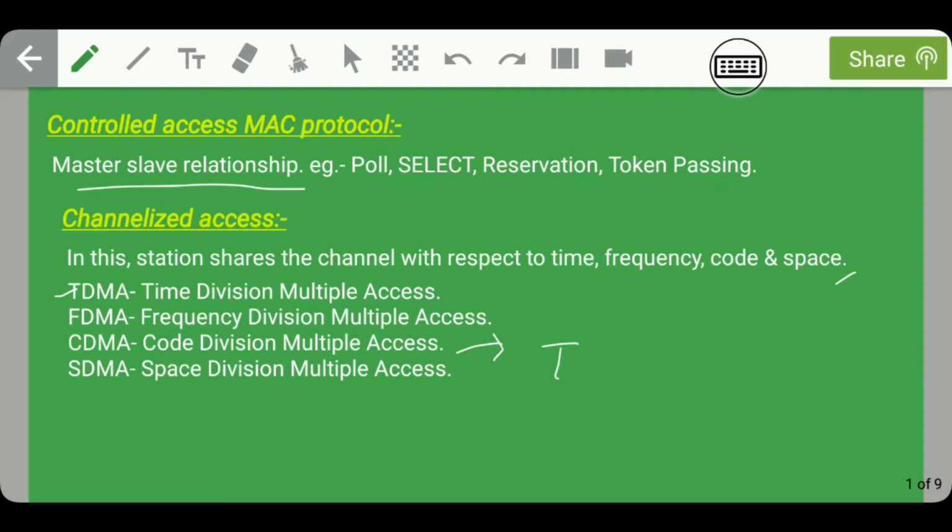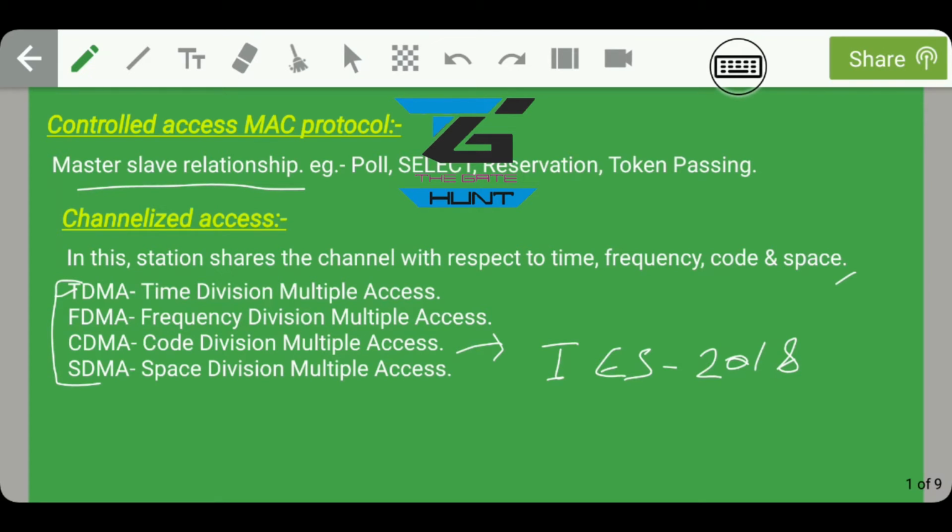Guys, in IES 2018, one question directly came from this topic, which was about the full form of CDMA. From the ICT networking topic in IES 2018, we had this question: what is the full form of CDMA? So you need to remember the full forms of all these four terms from the IES point of view. Therefore, using all these MAC protocols, the data link layer is able to do the access control.